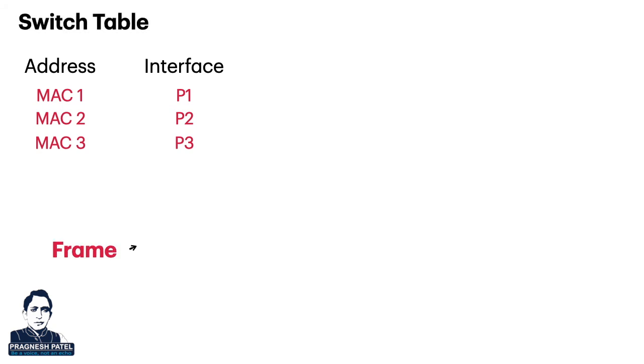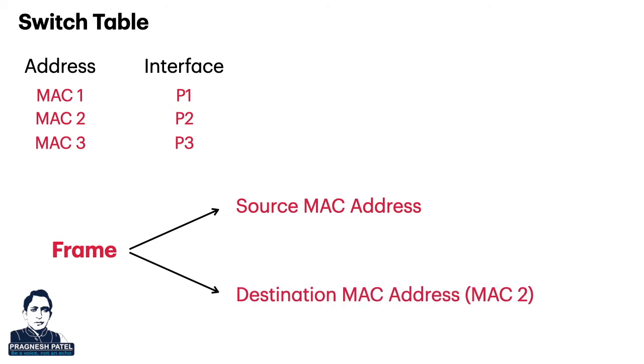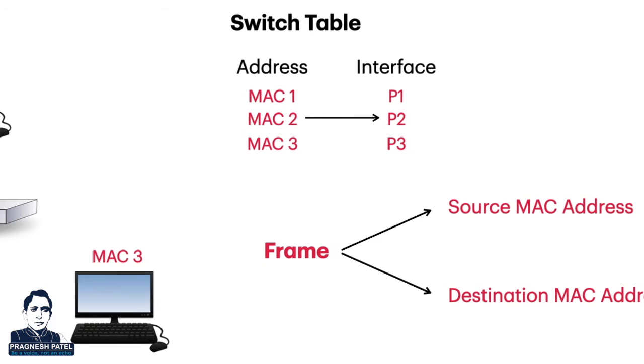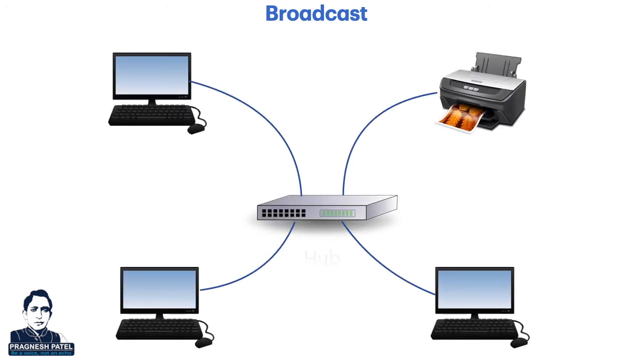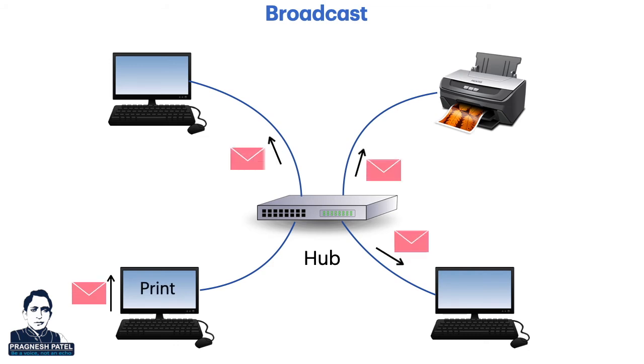The data frame that the switch receives has a destination MAC address. So, the switch forwards the received data frame only to the port to which the device with the same MAC address is connected. Suppose your computer is connected to a printer with a star topology network. Now you click on print on your computer to print a file.